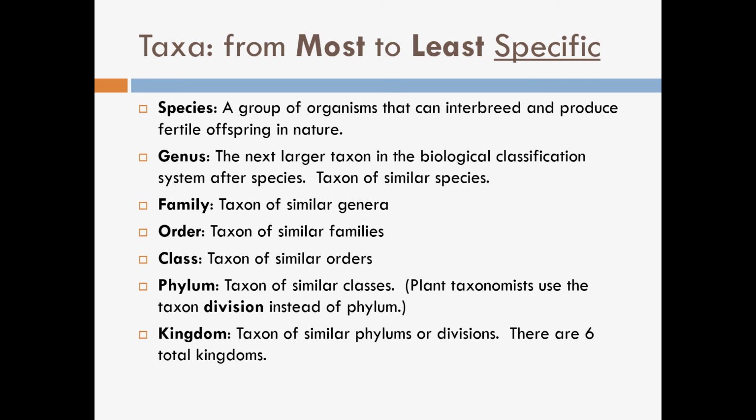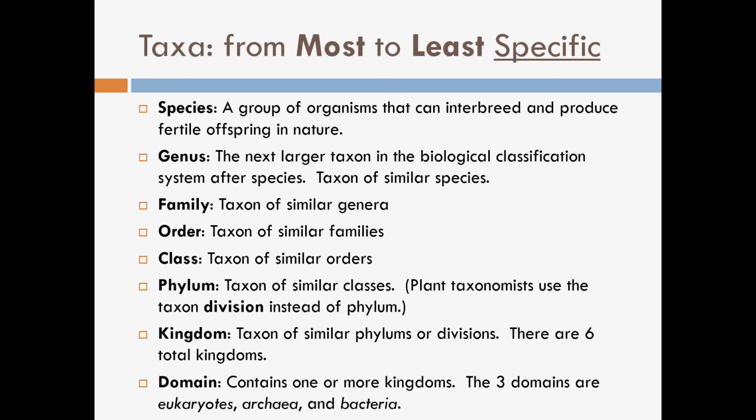There are a total of 6 kingdoms. And finally, your domain contains one or more kingdoms. These domains are eukaryotes, archaea, and bacteria. Again, you're going from most to least specific. Then you would say species, genus, family, order, class, phylum, kingdom, and domain. If you were going the other way around, it would be domain, kingdom, phylum, class, order, family, genus, and species.